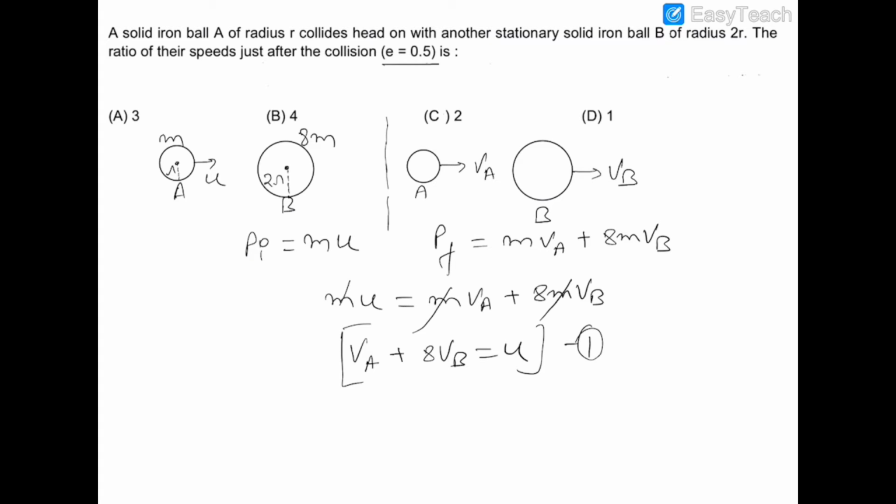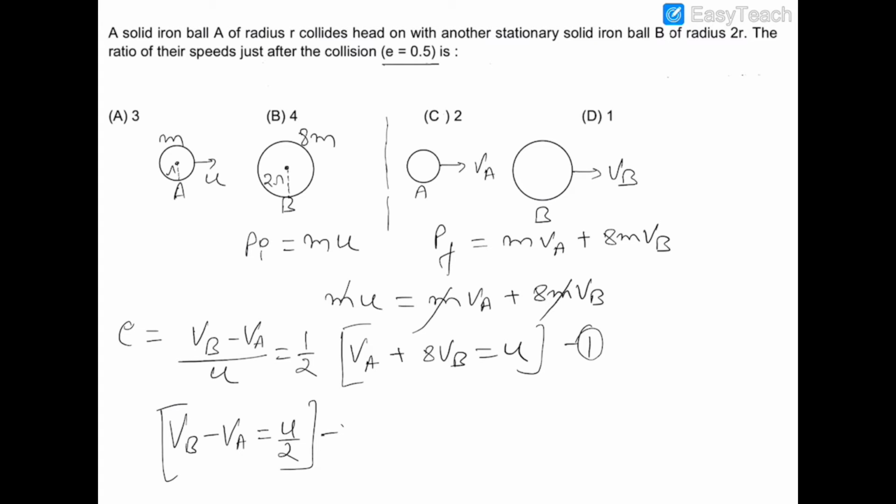Now the value of e is given as half. So e will be equal to the relative velocity after collision, which is VB minus VA, upon the relative velocity before collision, which is u, and the value of e is half. So VB minus VA will be equal to u by 2.